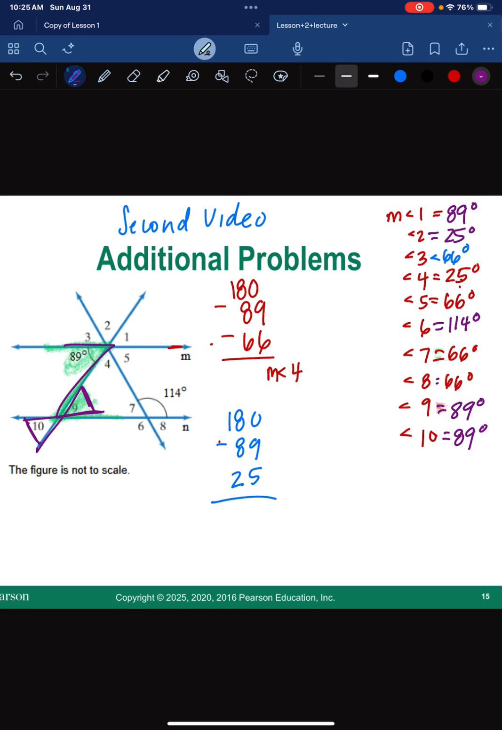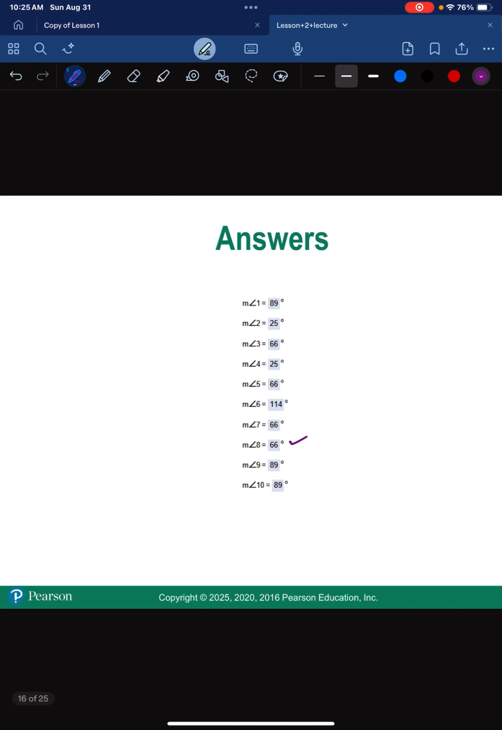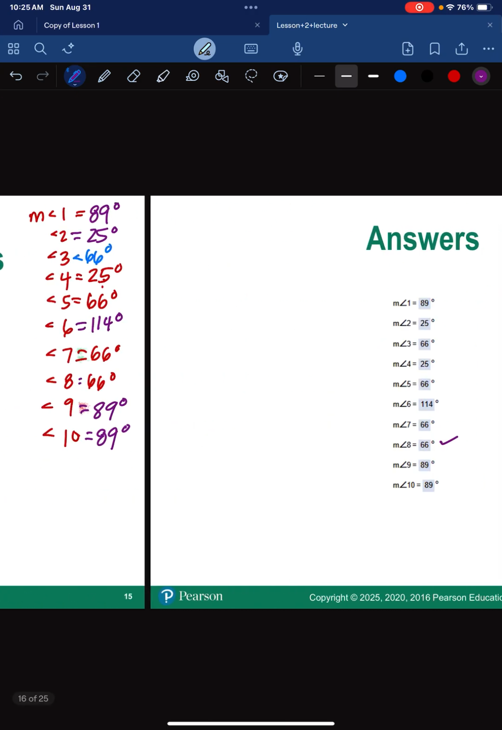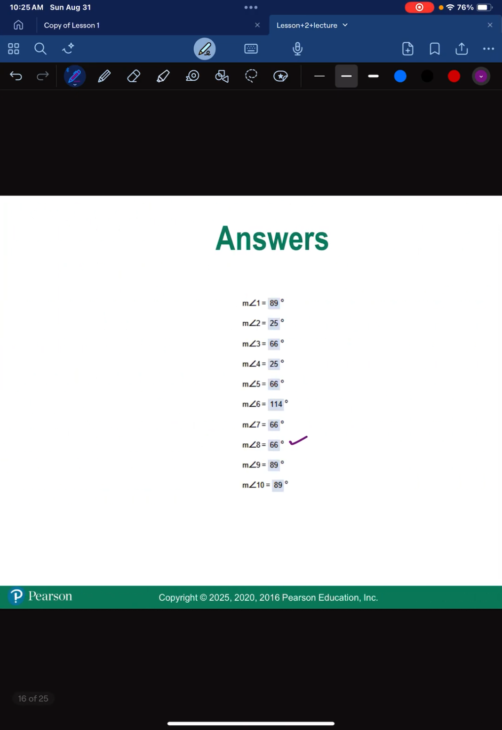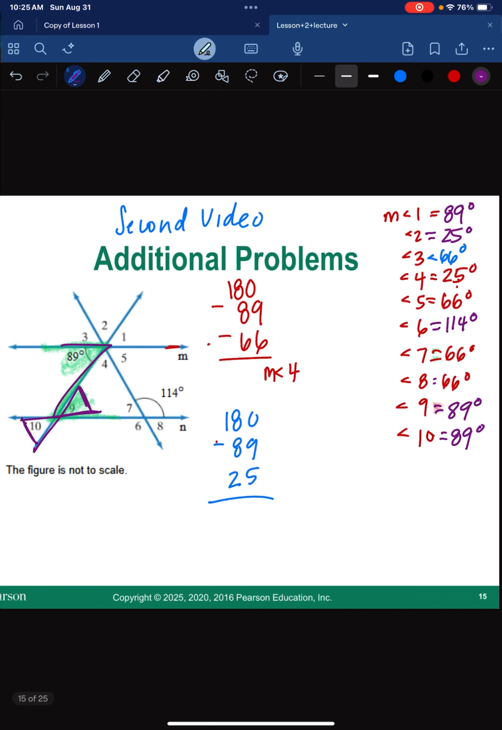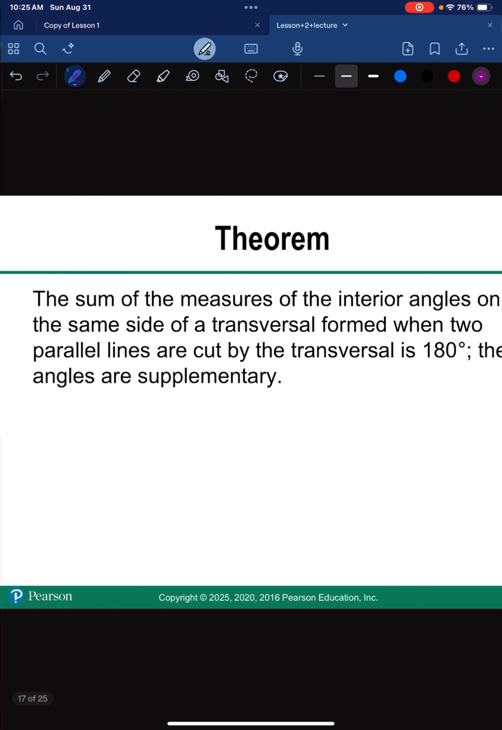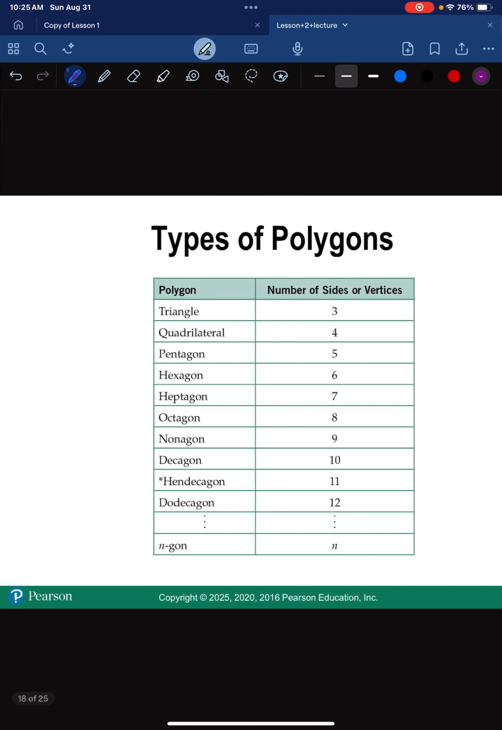All right, so my answers are on the following slide. 89, 25, 66. 25, 66, 114. 66, 66, 89, 89. Great. Just wanted to put it in there to double check them. Okay, so there's another little rule that you have.